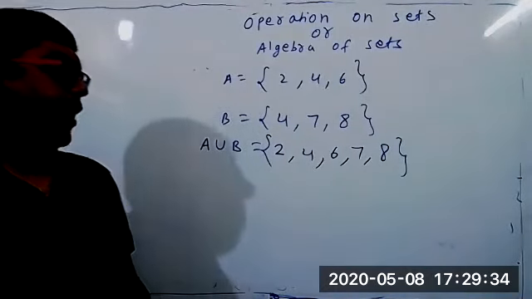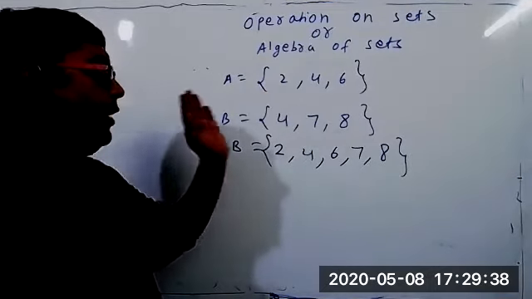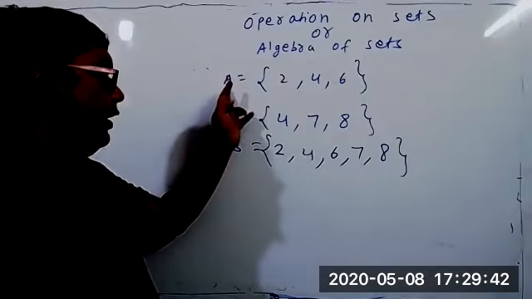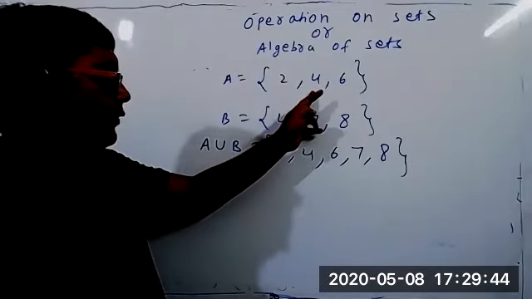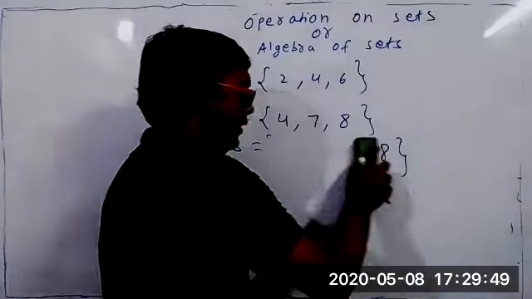So what happened? How have I done it? I went from element to element. Should I write 2 or not? Yes, I should write 2 because 2 belongs to A. Should I write 4 or not? Yes, I should write 4 because 4 belongs to both. But it is not so complicated, children. This is only to understand.